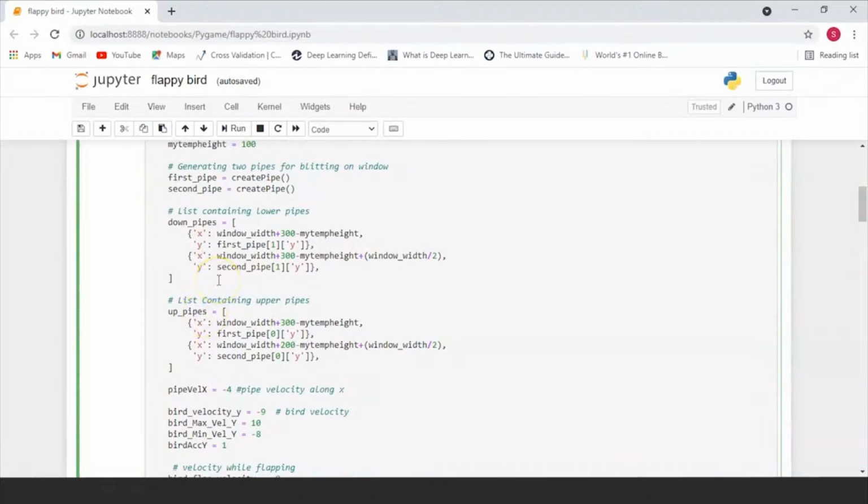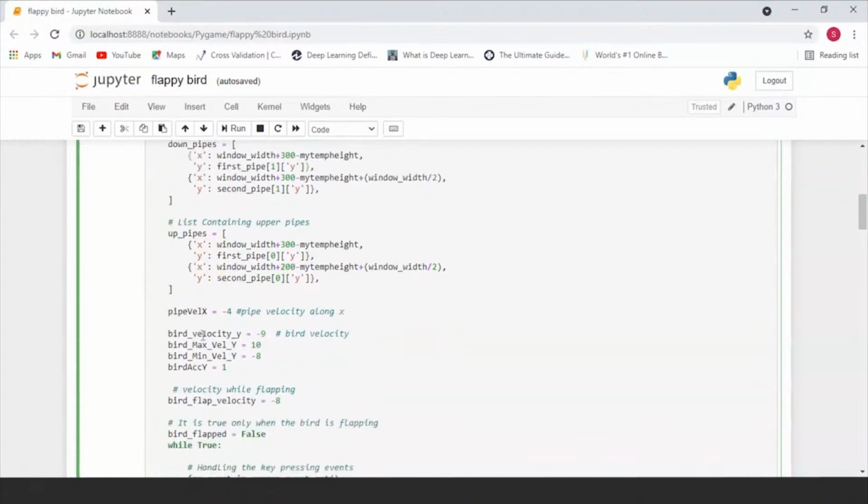Now as we already talked about, we are going to have two pipes consecutively. The first pipe is going to be on top and the second pipe is going to be at the bottom. So that's exactly what these two lists contain. They contain the height at which the down pipes and the up pipes are going to be, or basically they contain the coordinates at which these down pipes and up pipes will be displayed.